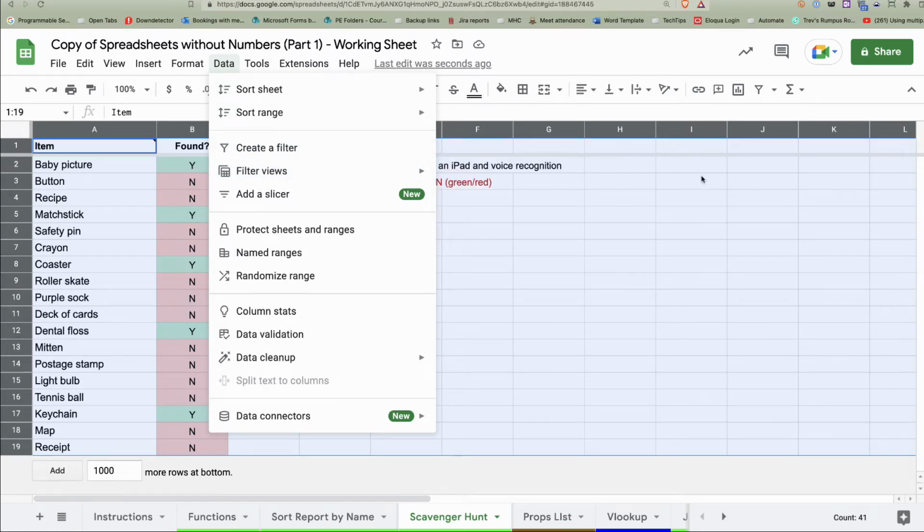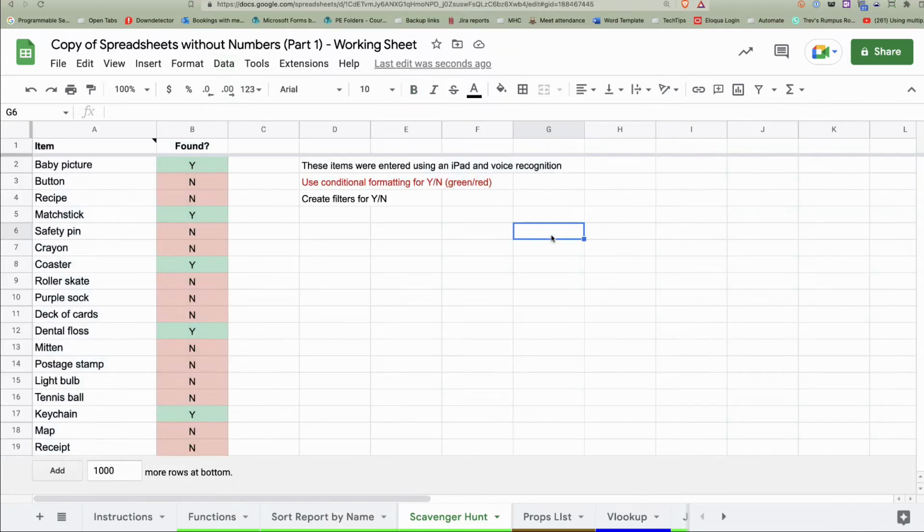Here's the difference. If I have 10 of us who are working on this and I create a filter, it applies to everyone's view. So if I say I only want to look at the yeses, it automatically changes on everyone else's screen if they're watching in real time. And they might go back and change it to no, and I come back going, well, I don't want no, I'm going to go back to yes, and we're fighting back and forth. Filter views basically means you see that view, but it doesn't change anyone else's. The filter views are shared by everyone, but it basically is I choose what I want to see.